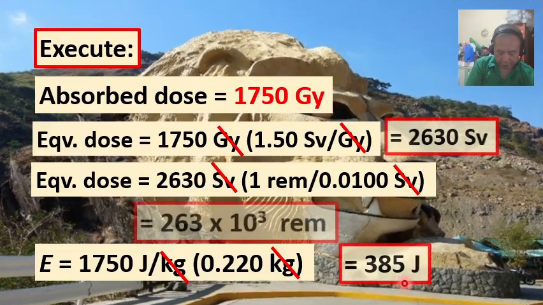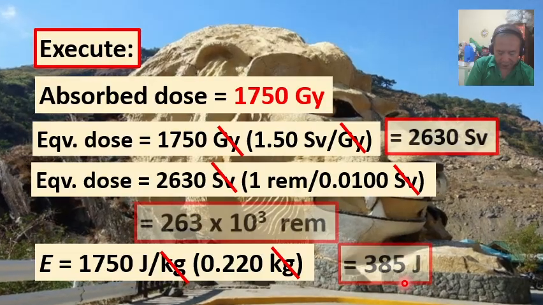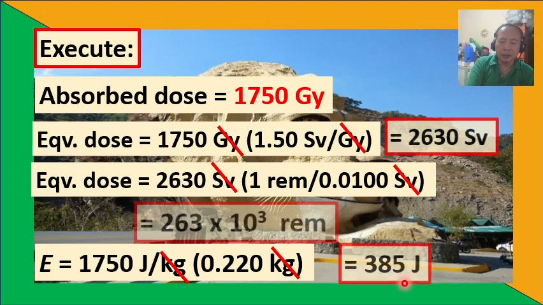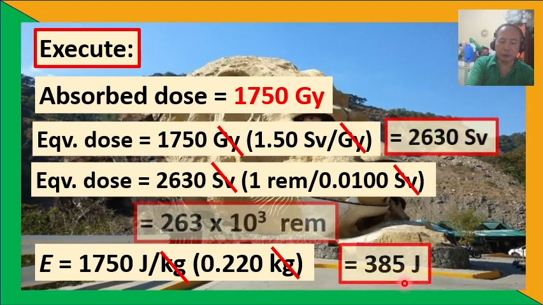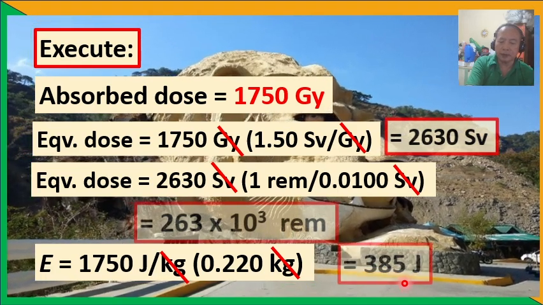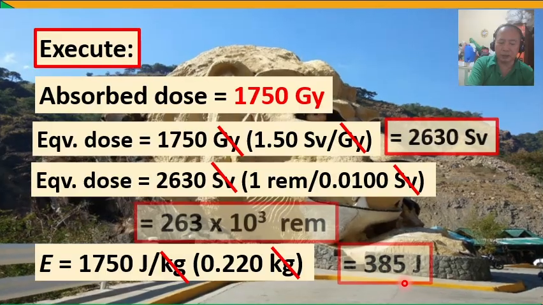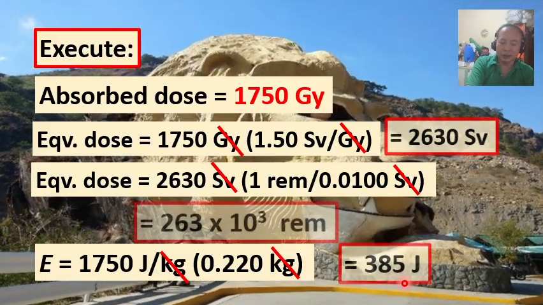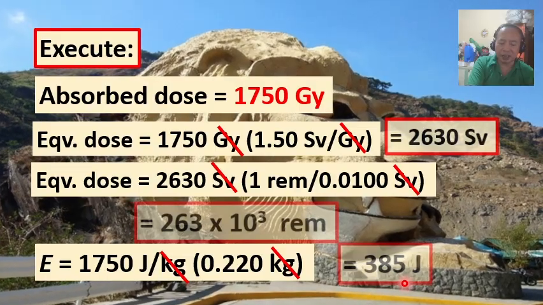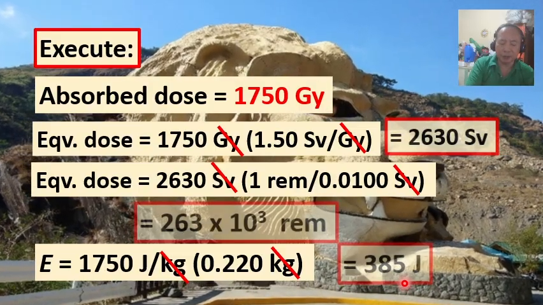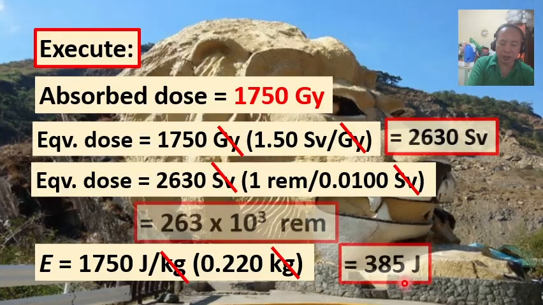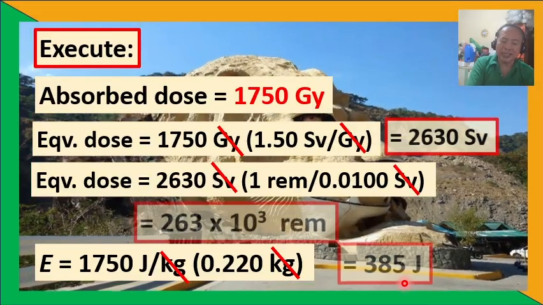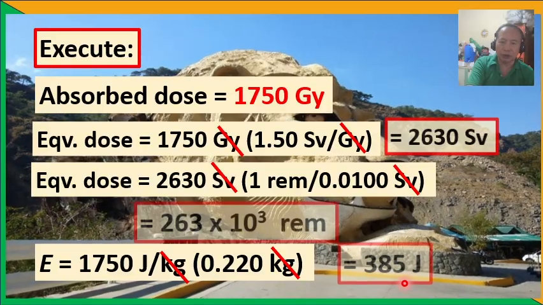Right? So notice that the computed amount of total energy absorbed by the 220-gram portion of the fish using electrons as source of radiation is actually just the same as the total energy absorbed by the same portion of the fish with X-ray as the source of radiation.